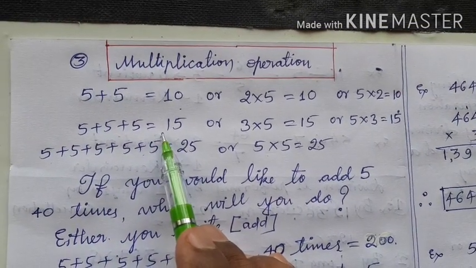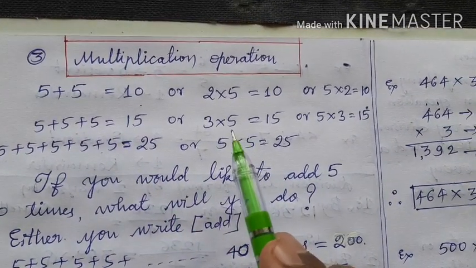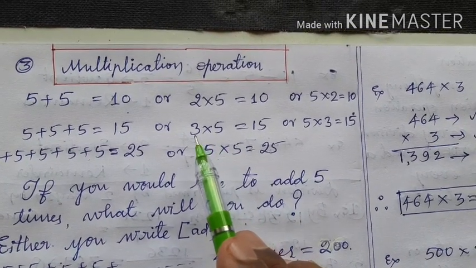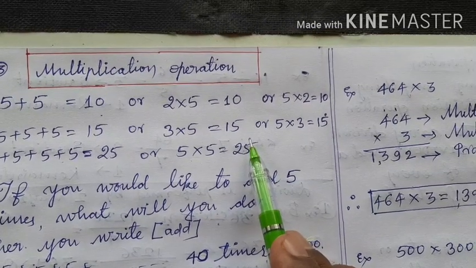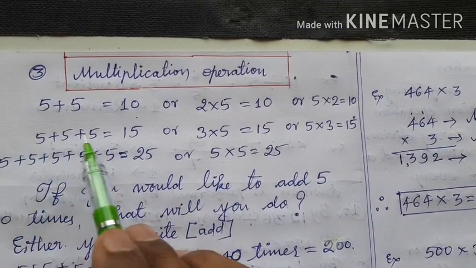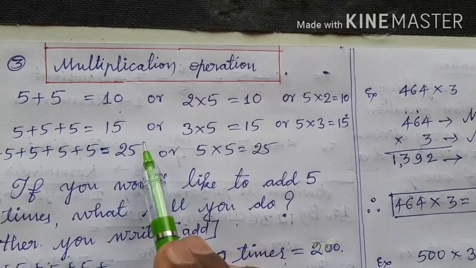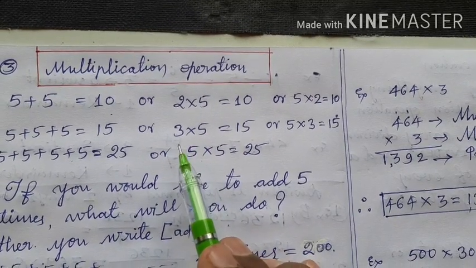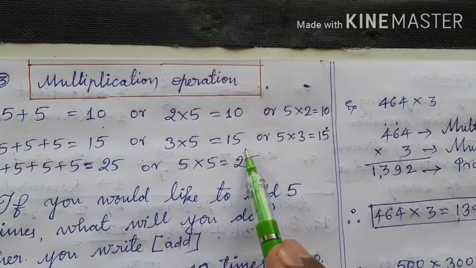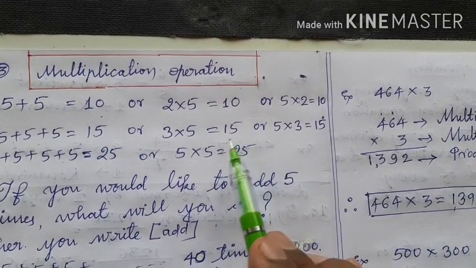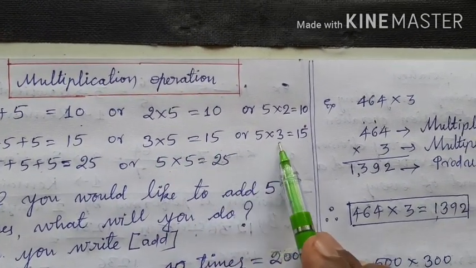Instead, I multiply 3 into 5. 3 into 5 is equal to 15. By adding 5 3 times, I get the same answer as by multiplying 3 into 5. 3 into 5 or 5 into 3, both are same.